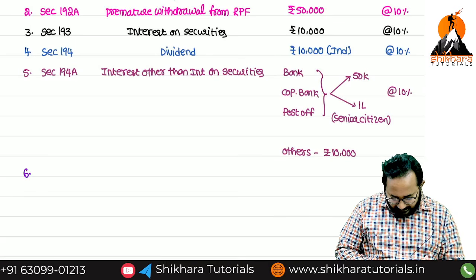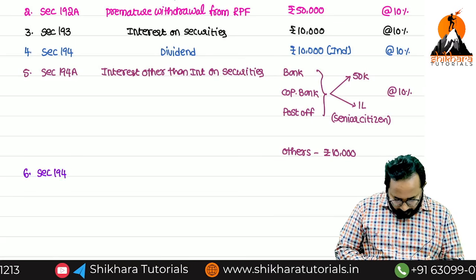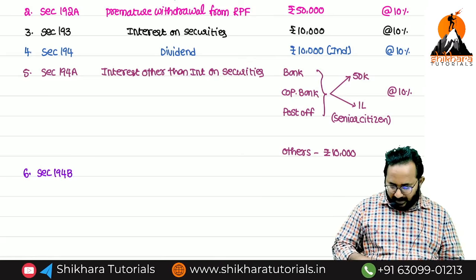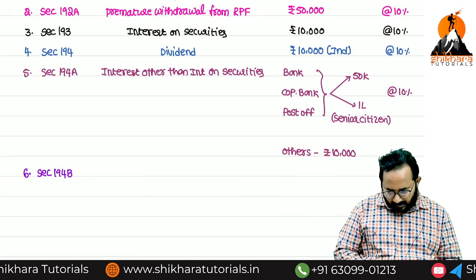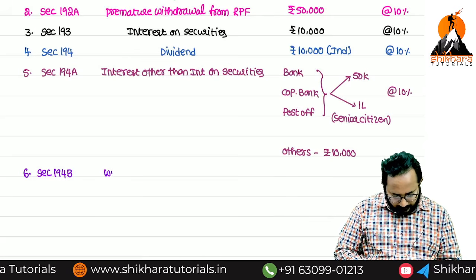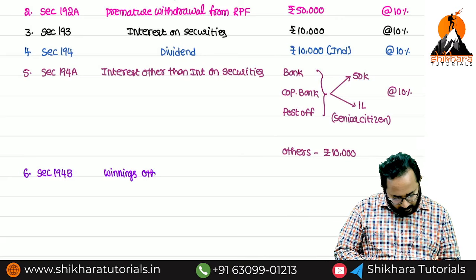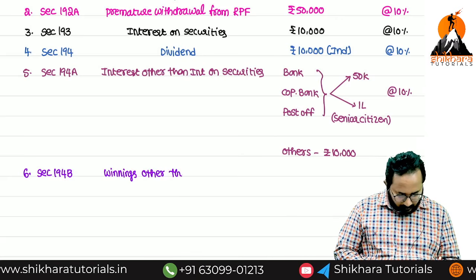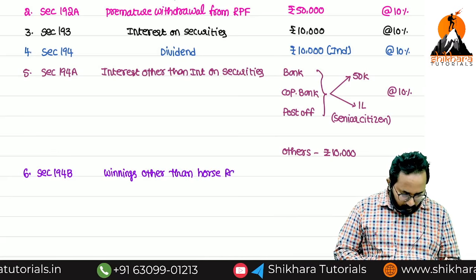Sixth one, section 194B. What is that? TDS on winnings other than horse races. What is the threshold limit?